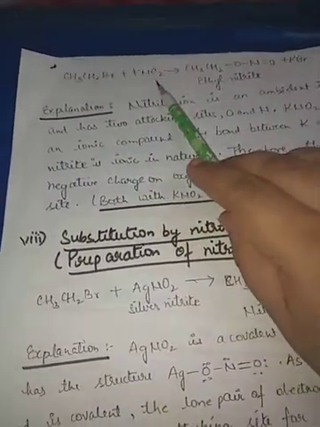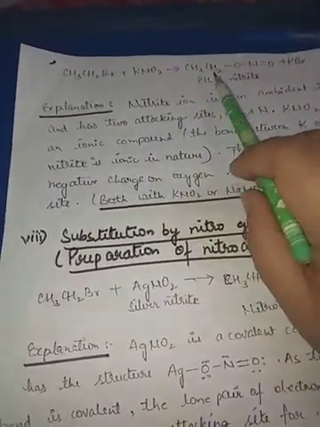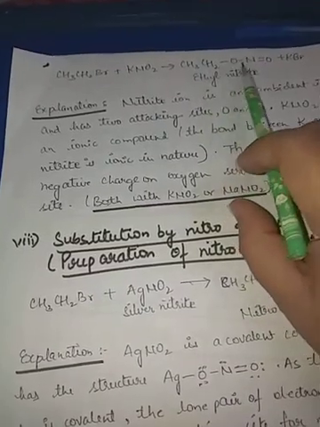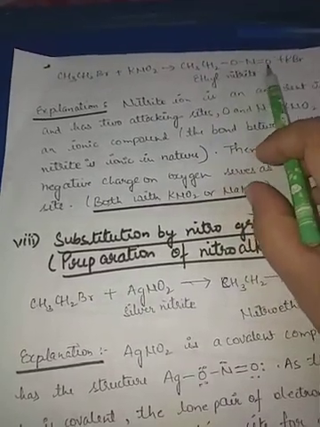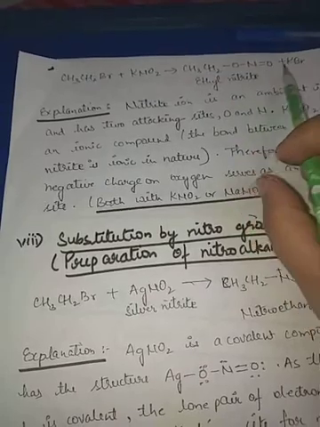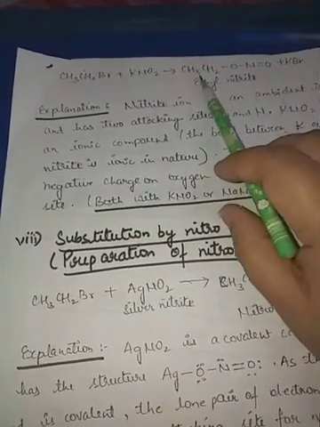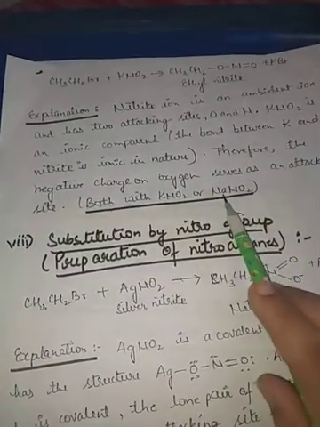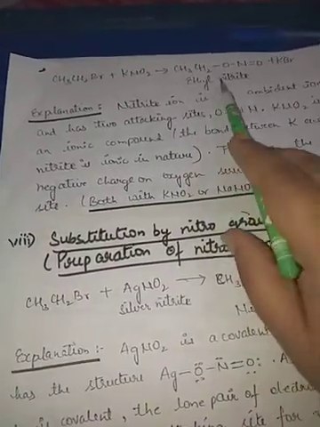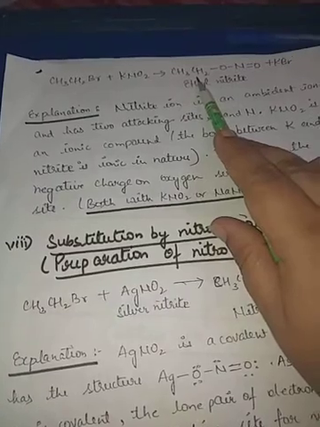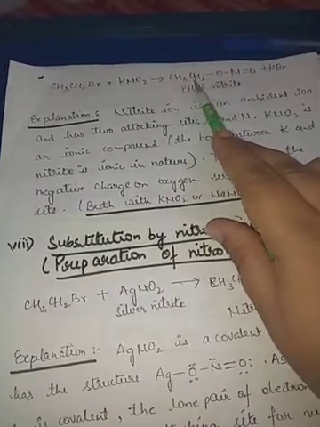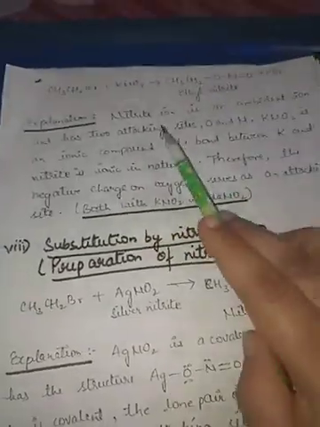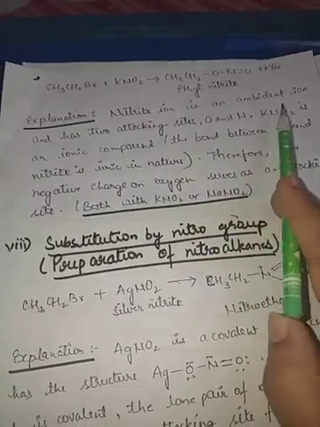CH3CH2Br, if it is reacting with KNO2, we will get CH3CH2ONO, the nitrite, along with the formation of KBr. This means when we are using KNO2 or NaNO2, the oxygen will attach itself to the alkyl group, which is deficient of electrons. The nitrite ion is an ambident ion. Again, it is an ambident ion.